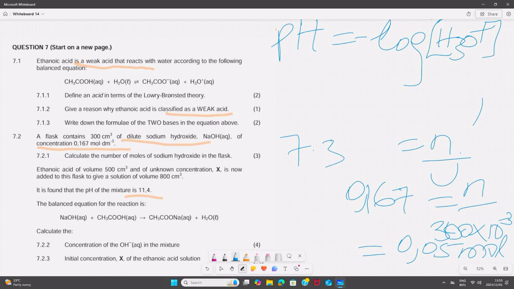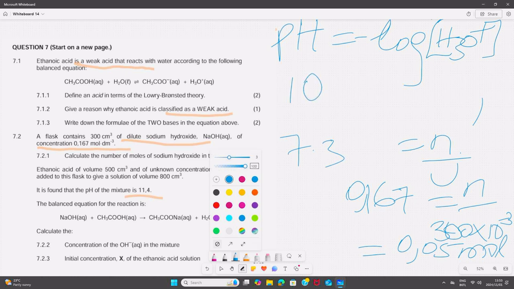Then, as I'm summing up my lesson, we are going to substitute the pH by saying 10 to the power negative pH, which is 11.4, is equal to the concentration of hydronium ions. And then from getting the concentration of hydronium ions, we are going to substitute that value into a Kw expression.